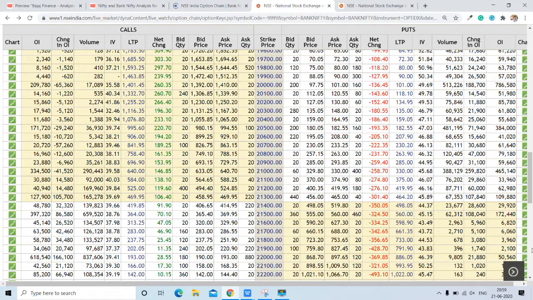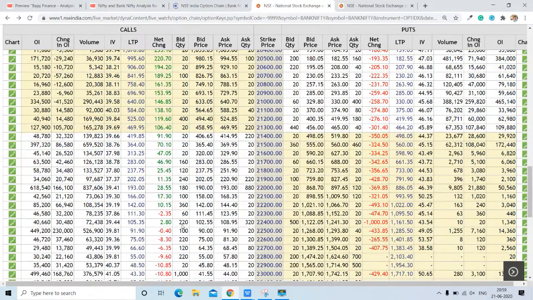And if we talk about the net change on the call side, we can see the green. This indicates call buying was there last day, so this is a bullish sign in the market. And also this red indicates put writing, which is a bullish sign in the market as well. So these two indicate bullishness in Bank Nifty on an OI basis.